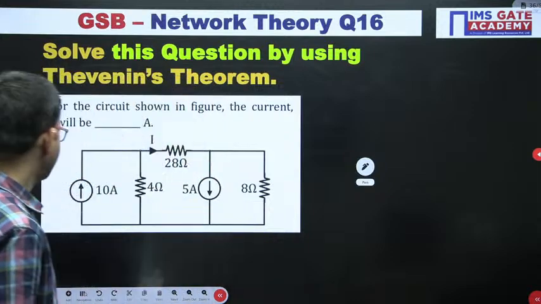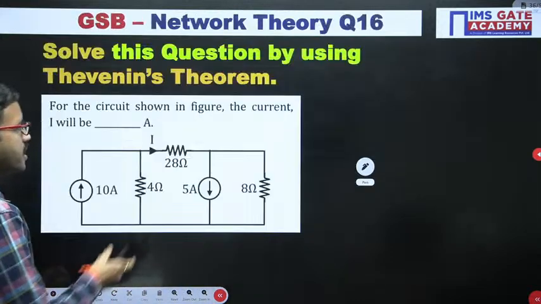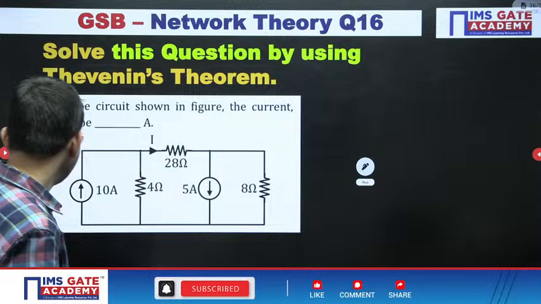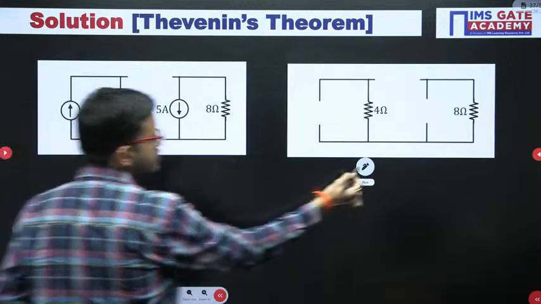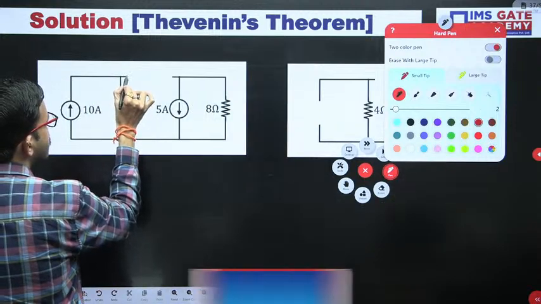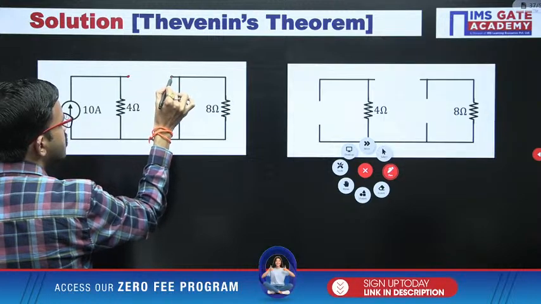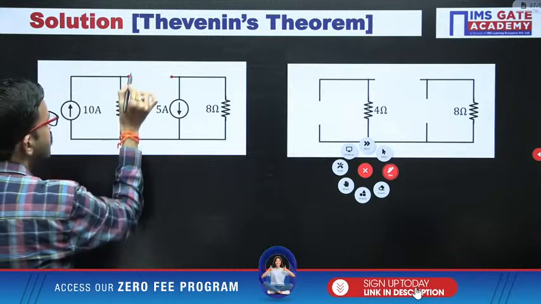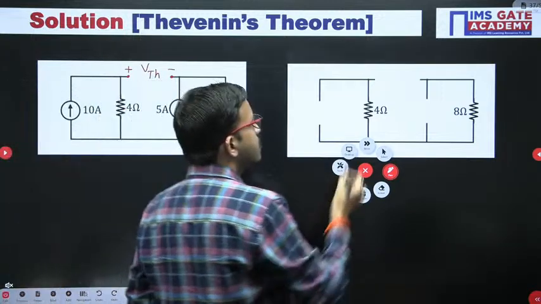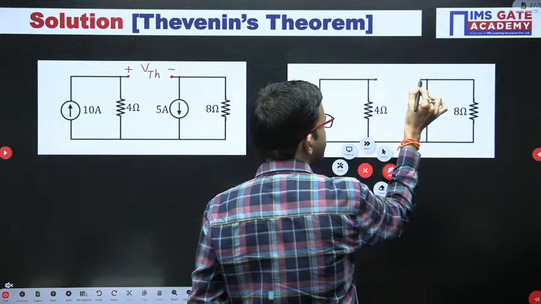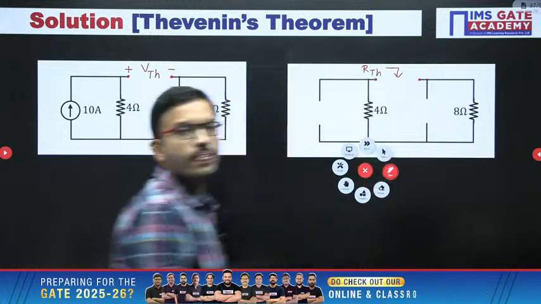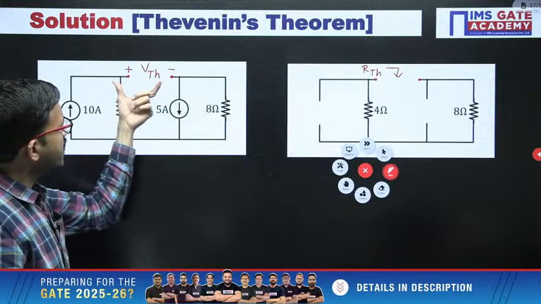Okay, right. So here, first of all, as I mentioned earlier, this 28 ohm resistor you can remove from the circuit, then terminals will become open. With respect to the terminals, we have to find out the Thevenin's equivalent circuit. First of all, let us find out the Thevenin's voltage here, VTH, and similarly, we'll calculate the Thevenin's equivalent resistance here. Regarding this one, we'll discuss in some time. So here VTH we have to find out.